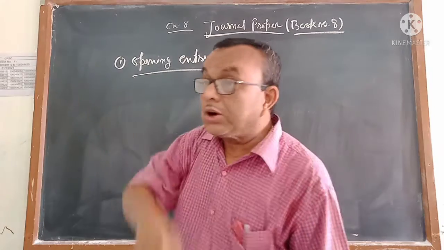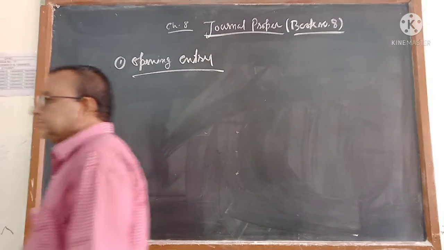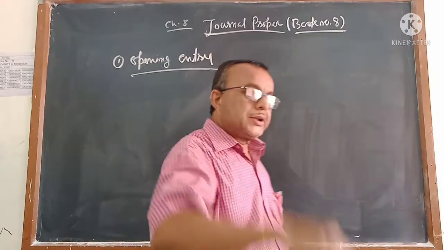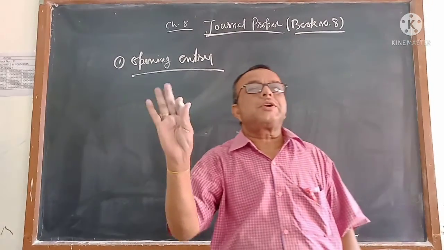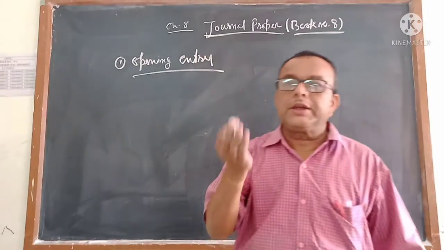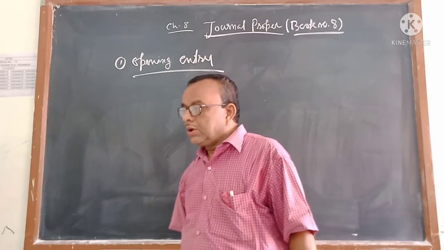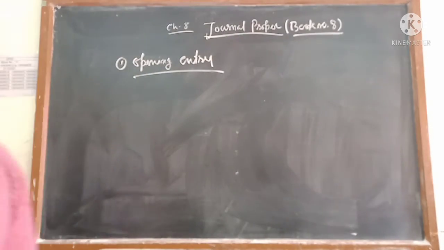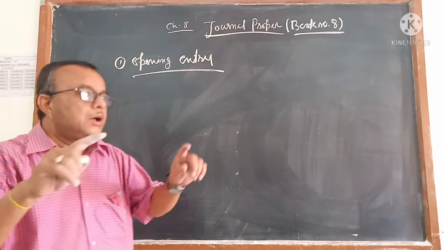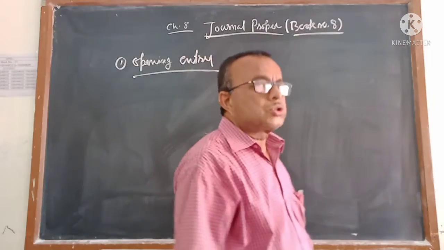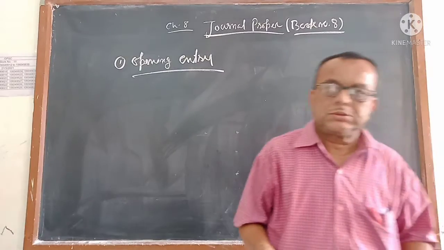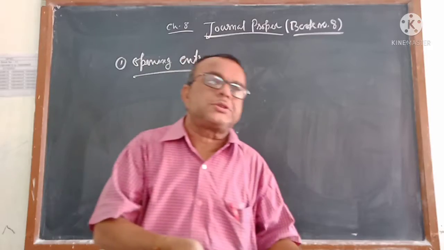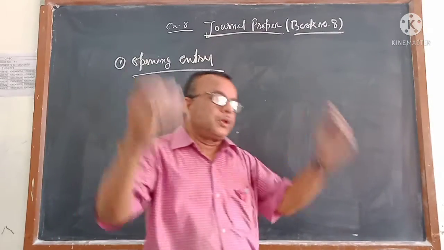If you are giving creditors, then capital account debit to creditors. That will keep in mind. Opening entry is not only for the assets. It may be the liability case also. The entry which you write first in your book is called opening entry, that is the money which you have invested, or the goods or the assets or the liabilities which you are giving to the business to start it.